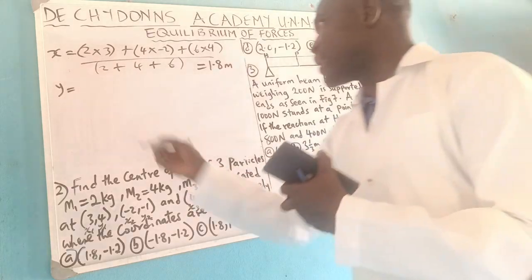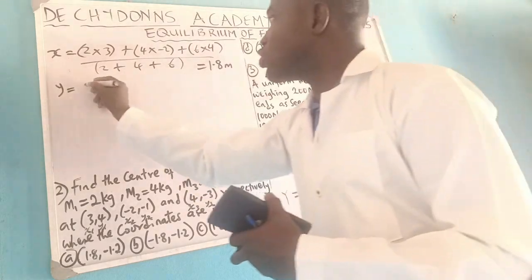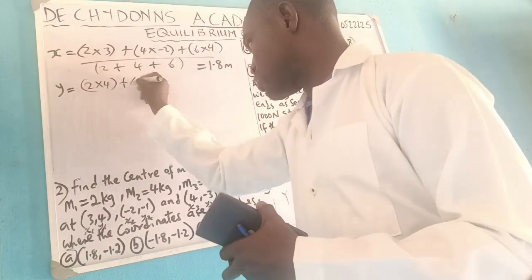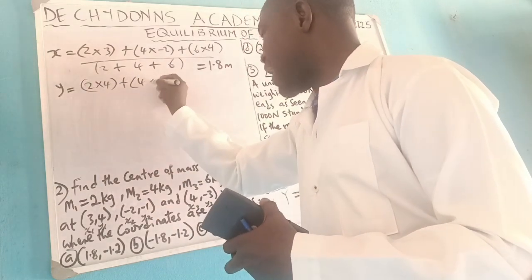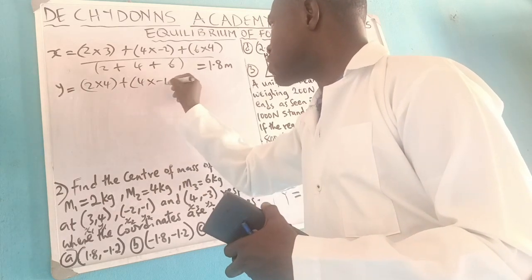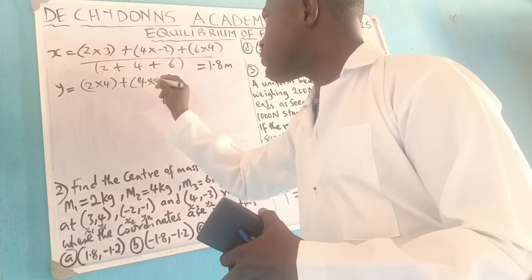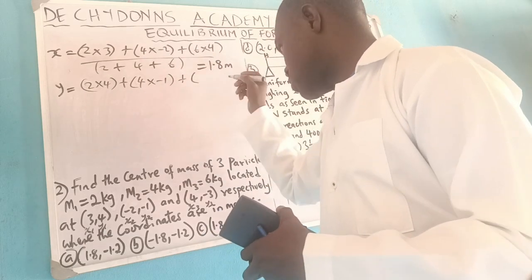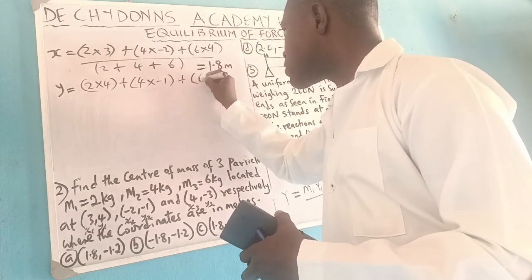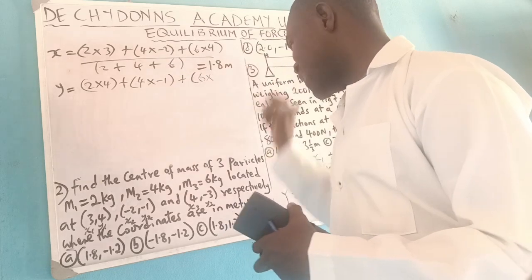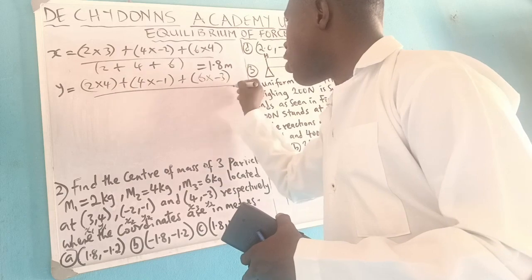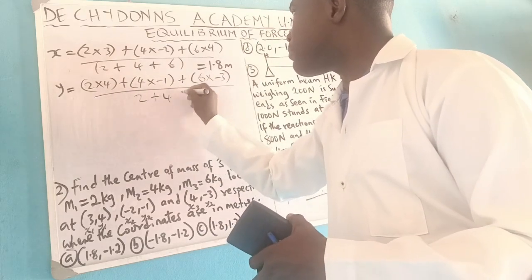Then for y, you follow this: 2 times your y1, 4, plus 4 times minus 1, plus 6 times minus 3, all over 2 plus 4 plus 6.